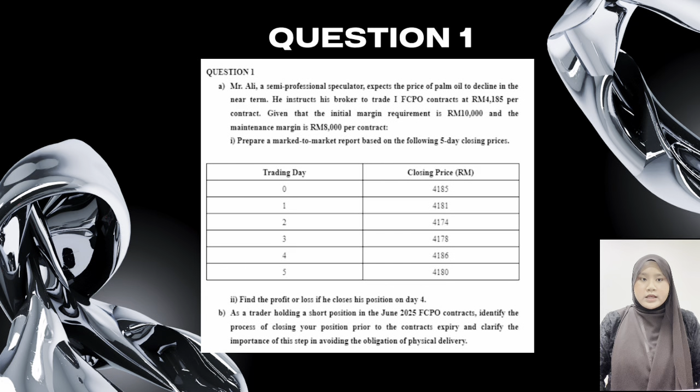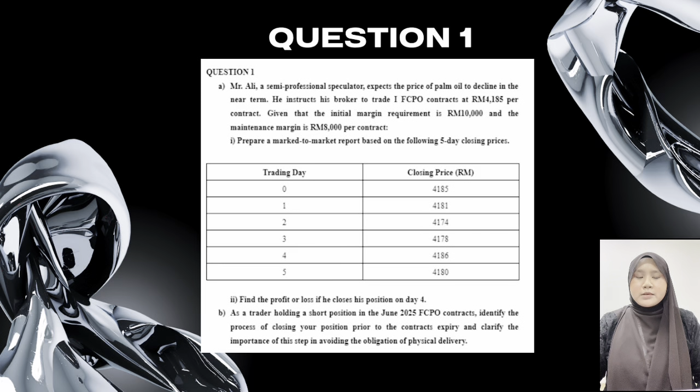I will be presenting question 1, which is about FCPO futures contract and market-to-market calculation. In this question, Mr. Ali expects the price of crude palm oil to decline in the near term. He decides to take a short futures position at 4185 ringgit per contract. The initial margin required is 10,000 ringgit per contract, while the maintenance margin is 8,000 ringgit per contract.